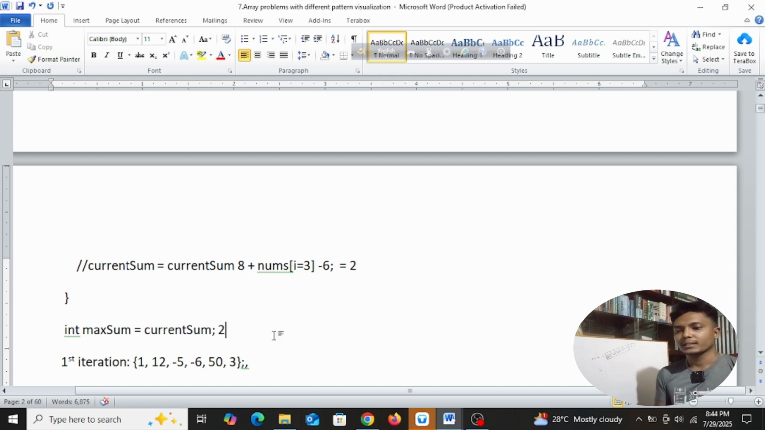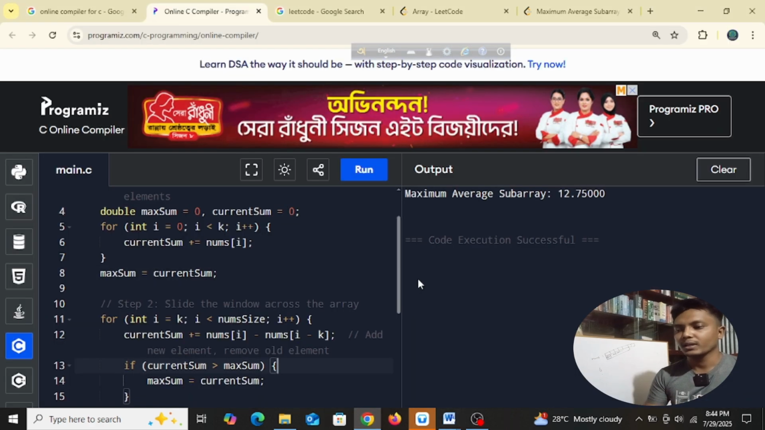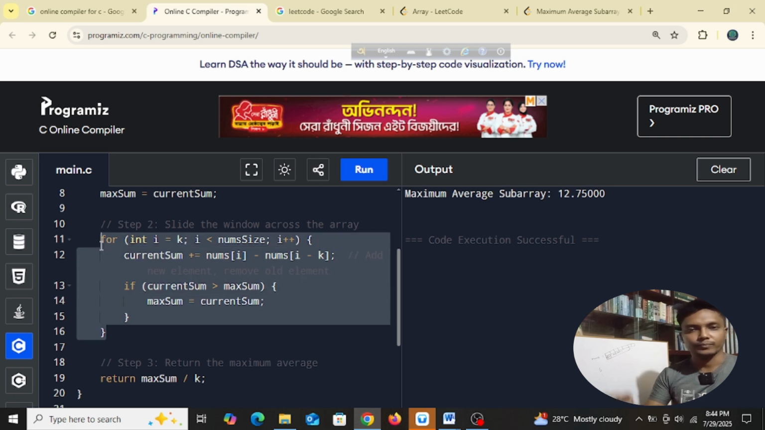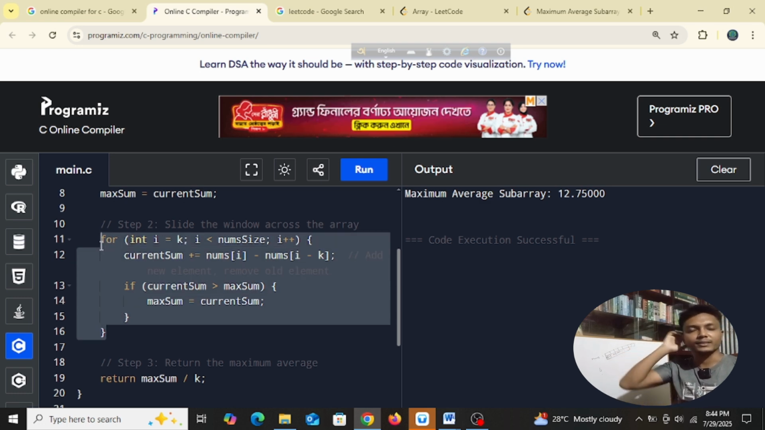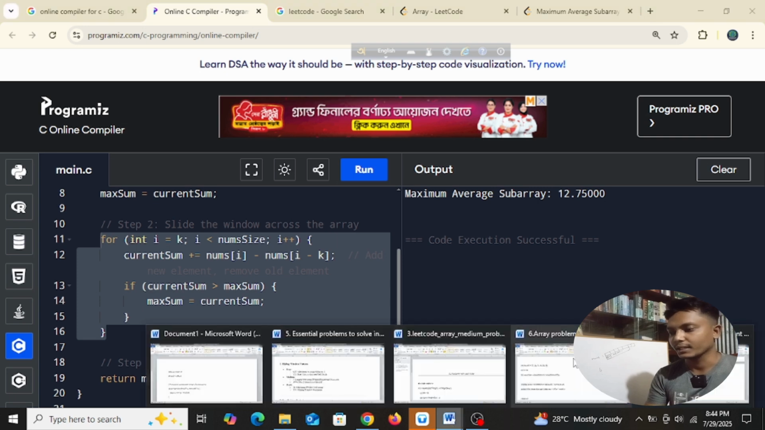So what we are doing is just adding the first 4 numbers: the 0th, first, second, third, these 4 numbers. So we got 2. Then we have another for loop here, right? We will have to visualize this for loop too, so let's go back to the code again.